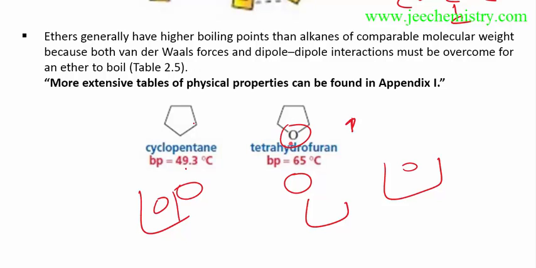This has an electronegative atom, oxygen. This will produce dipole attractions in a solution. So it will increase the attractions and the strength between the compounds, so it will increase the boiling point.